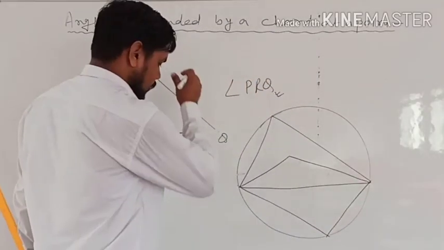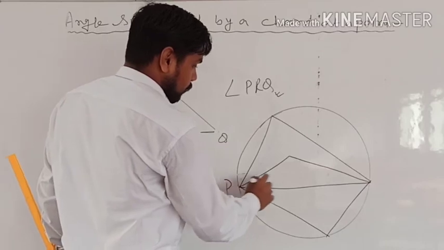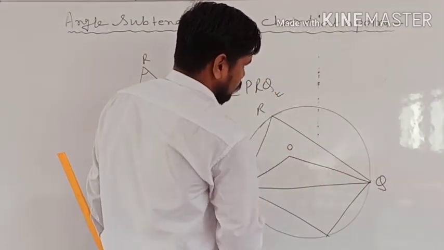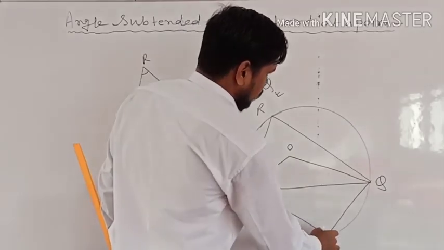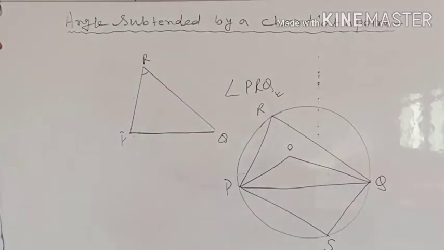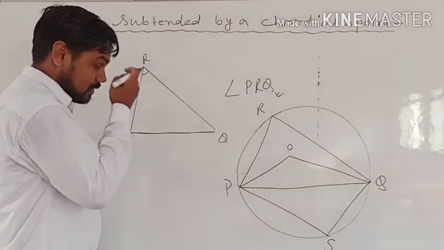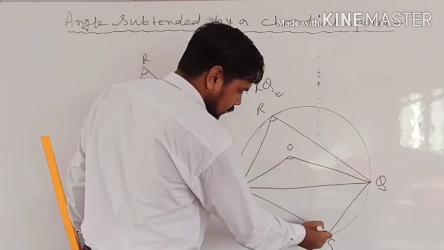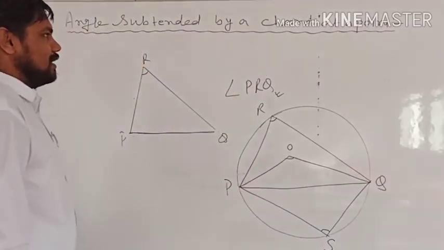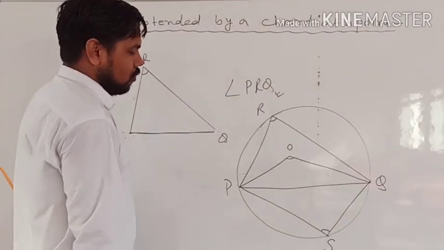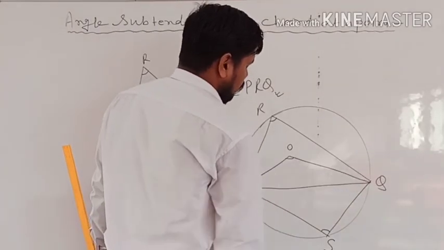So here let us give the names P, Q, R, this is O, and this is S. In this construction you can see one angle is here, one angle is here, another angle is here. So these three angles are the angles subtended by a chord at a point. The chord PQ is common here.